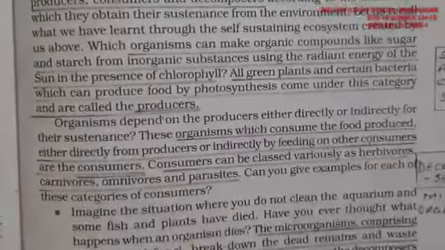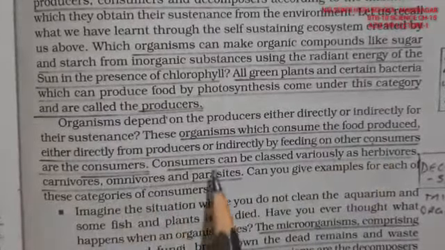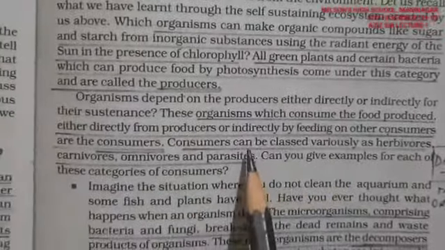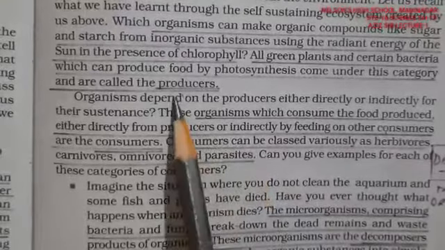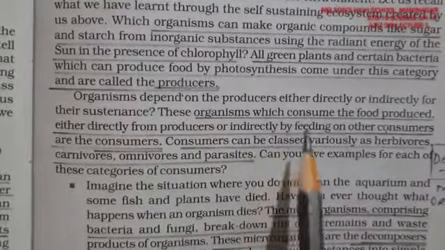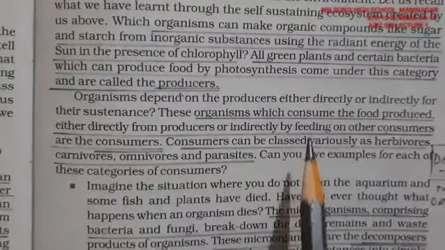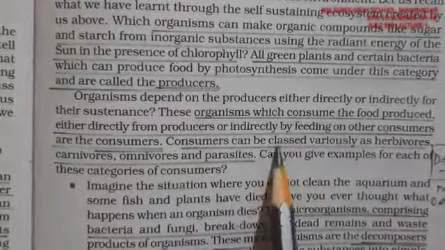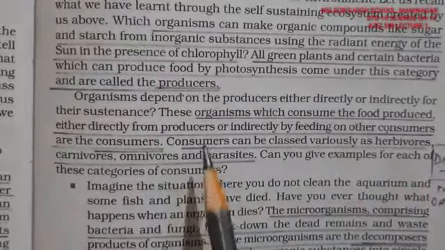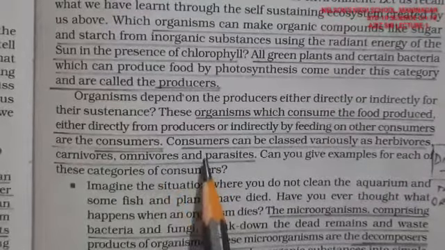The second one is organisms which consume the food produced either directly from producers or indirectly by feeding. That is, they can directly consume plants. Producers are nothing but plants. So plants are consumed directly by animals, like goats, deers and all. So they are feeding. These are called consumers. And they can be eaten by other animals also. They are called larger consumers or secondary consumers.